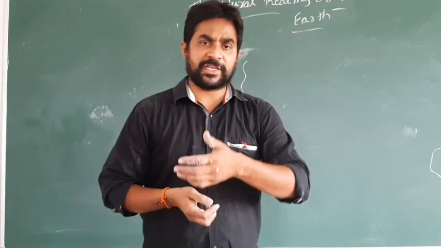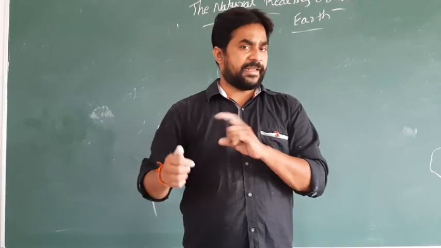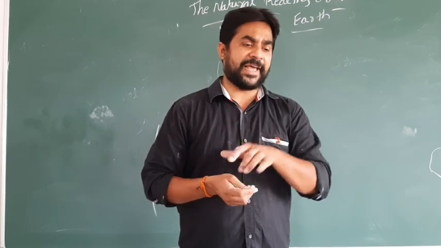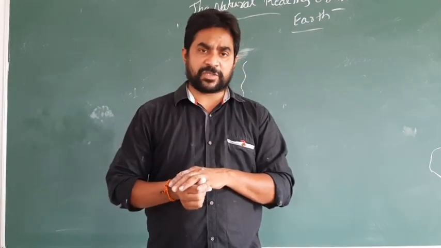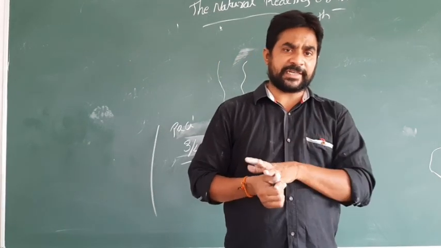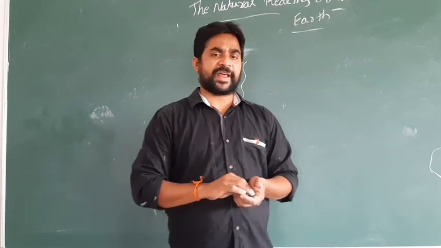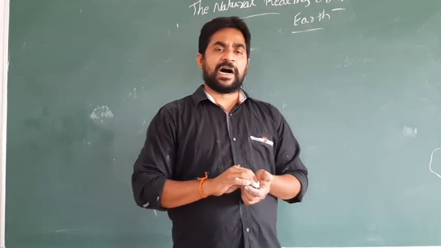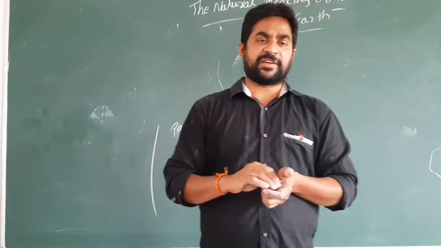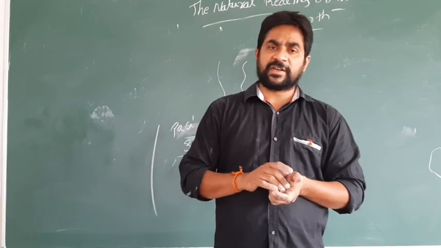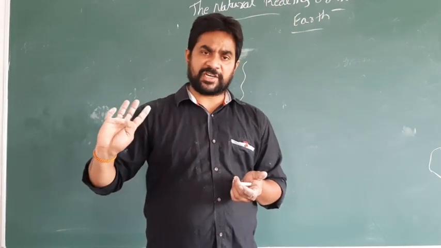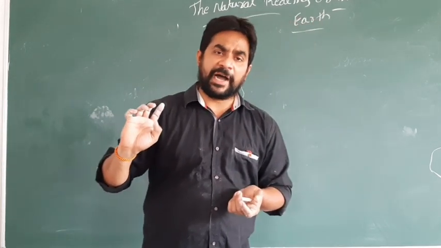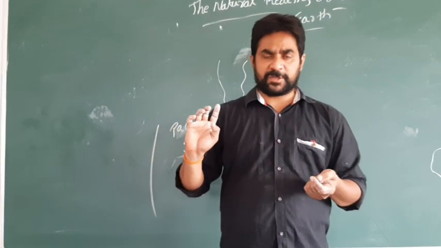So one more time, my dear children. This is part 1 and I have part 2 also. There I will explain the external process, and now we have come to the internal process. So one thing I explained, I will revise. First I gave the four natural realms: lithosphere, hydrosphere, atmosphere and biosphere.